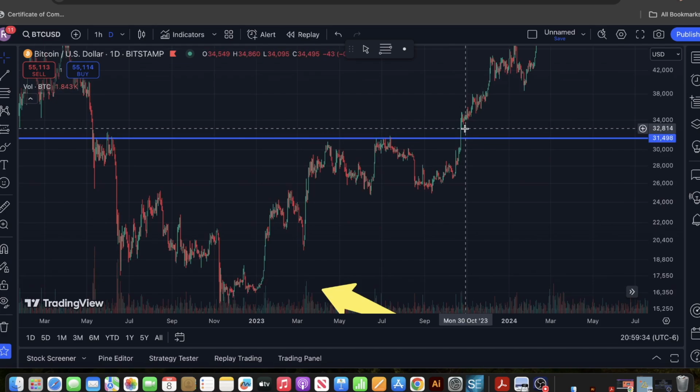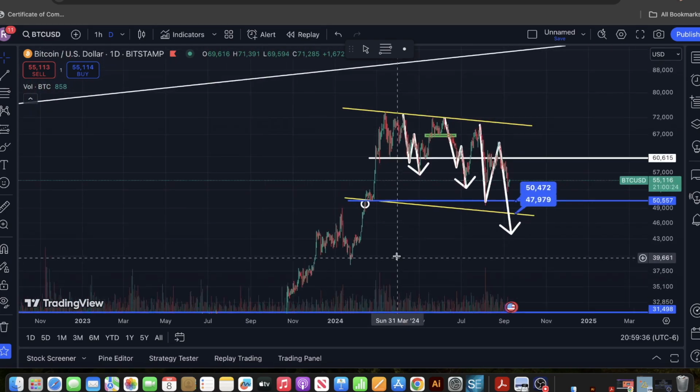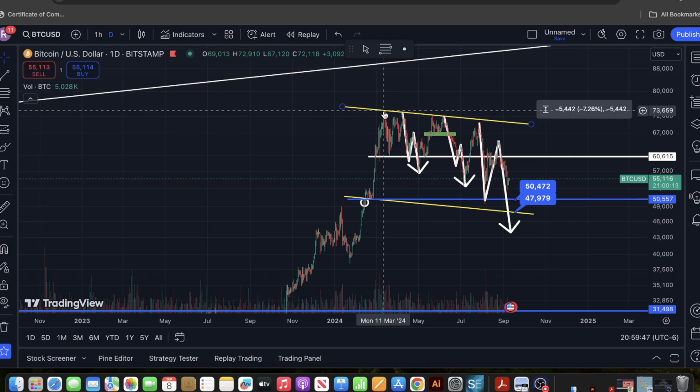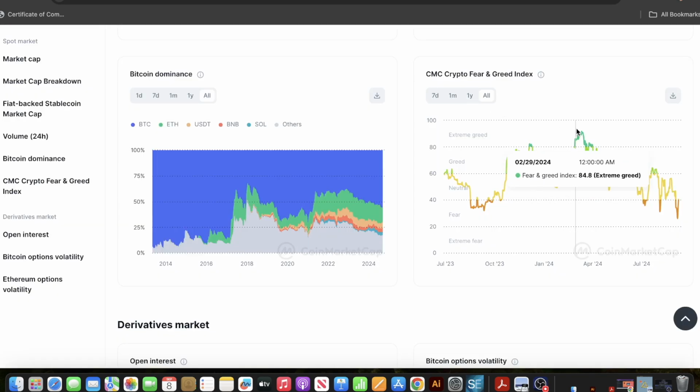So we broke above, we started going all the way up here, and around March 14th, 2024, we had our all-time high for Bitcoin. And if you follow, that was around, there we go, right here, the top for Bitcoin.